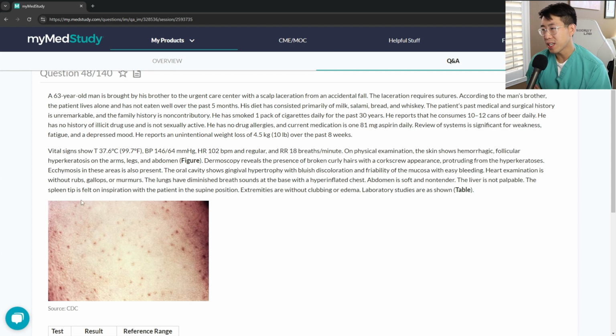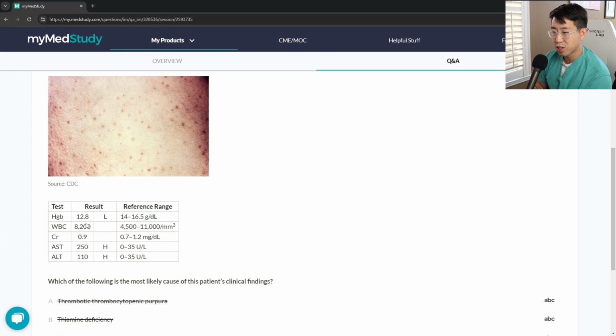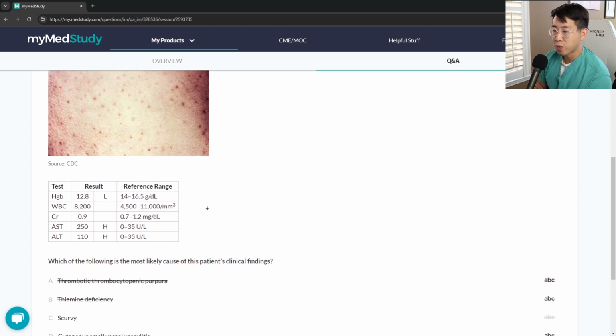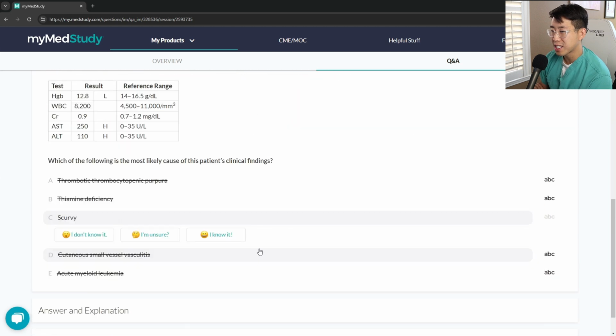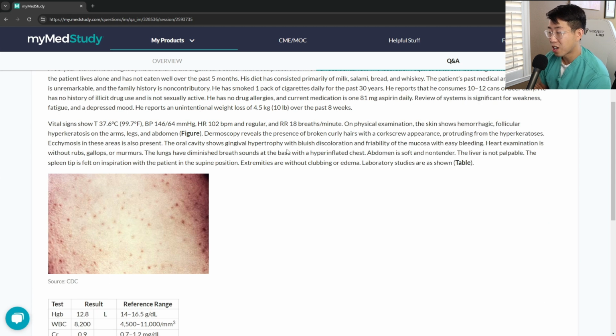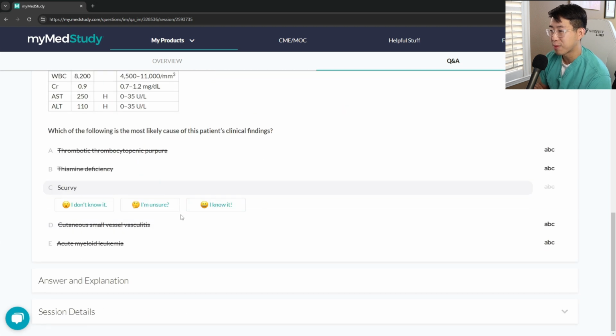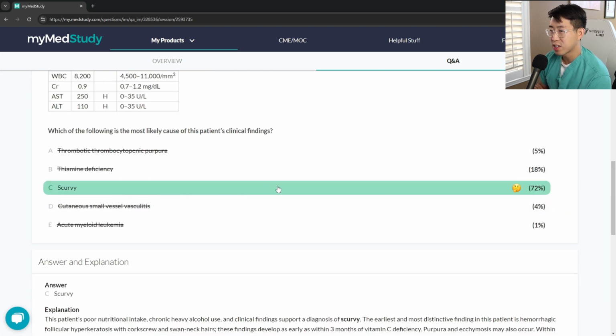But with a palpable spleen, he could also have cirrhosis from his 10 to 12 cans of beer daily, leading to portal hypertension and splenomegaly. So given his relatively normal hemoglobin and white count, I think we can be pretty confident that it's scurvy rather than AML, but I can see why AML is tempting with all these other findings. So we will do scurvy, and 72% of people got it. 18% of people picked thiamine deficiency.